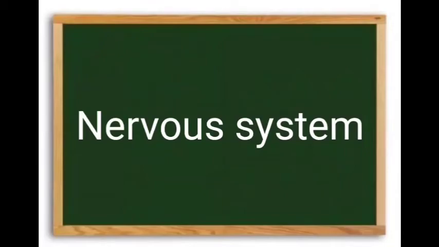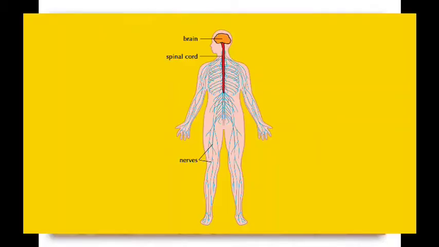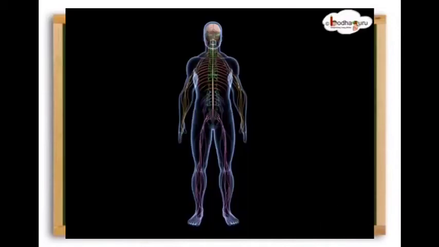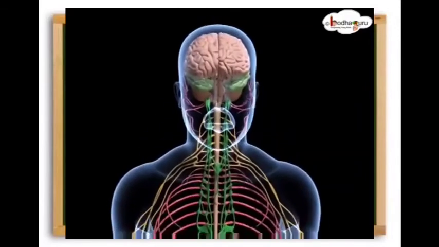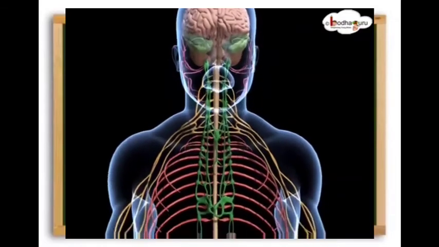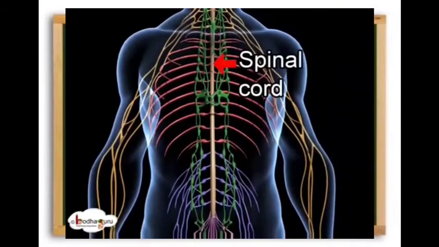Nervous system. Brain, spinal cord and nerves in our body together are called the nervous system. The nervous system controls all the actions of our body, for example, seeing, hearing, speaking, learning, listening, etc. The brain is like a computer that controls all the body functions. The nerves connecting the brain to the back are called the spinal cord.